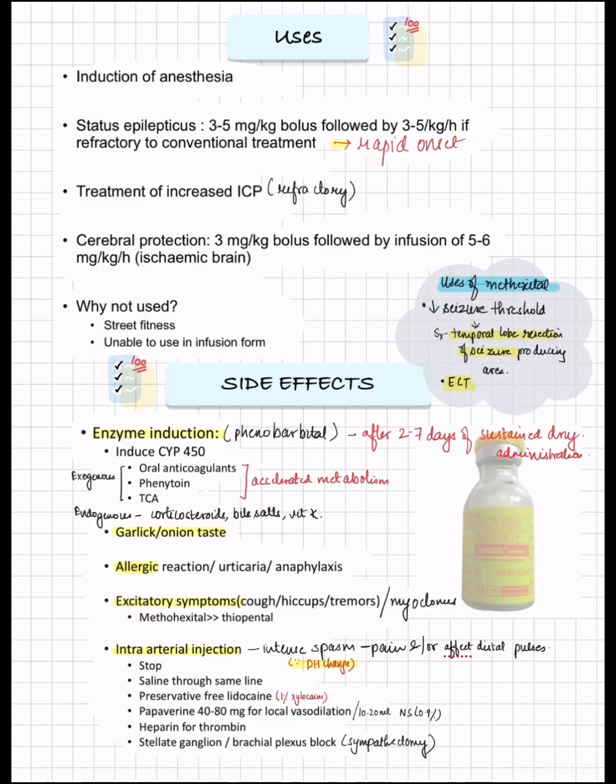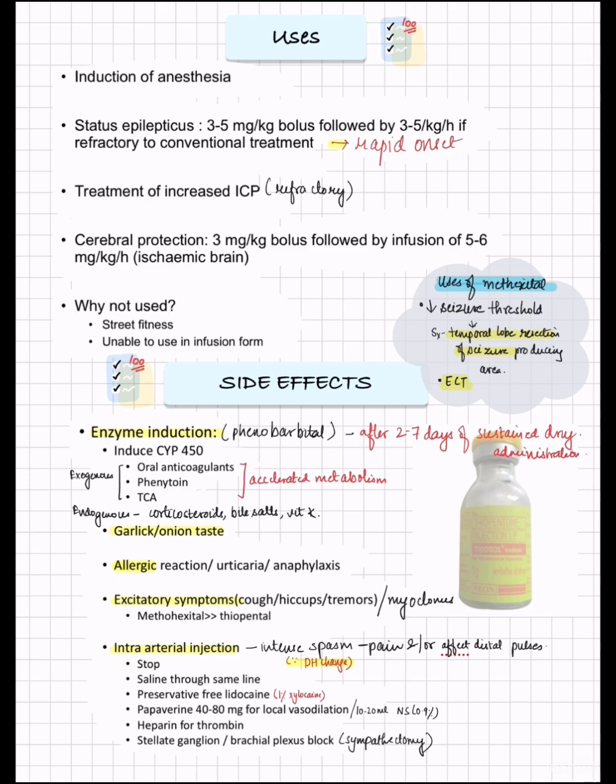Now, what are the uses of methohexital? It decreases the seizure threshold, as we already saw in our previous slides. Hence, it is used in temporal lobe resection of seizure producing areas, and also in electroconvulsive therapies.